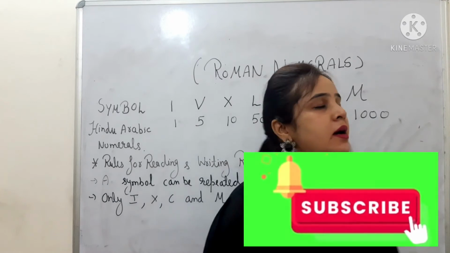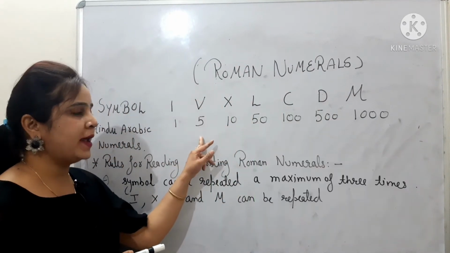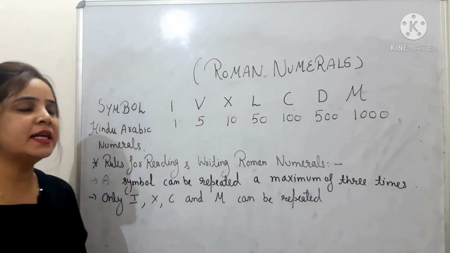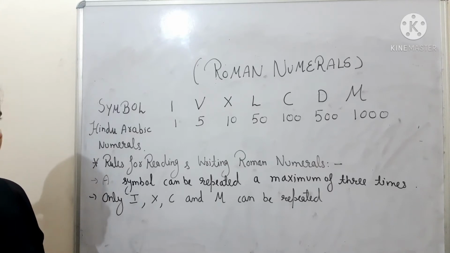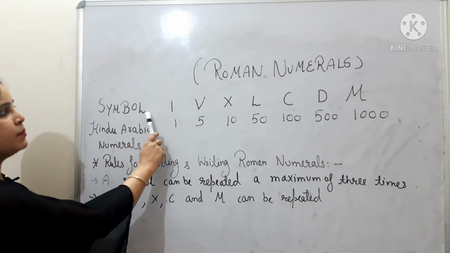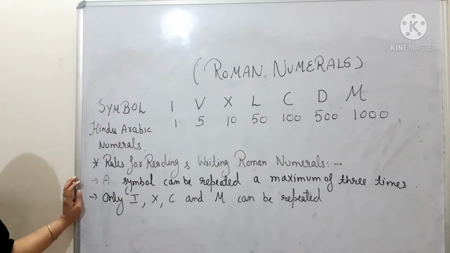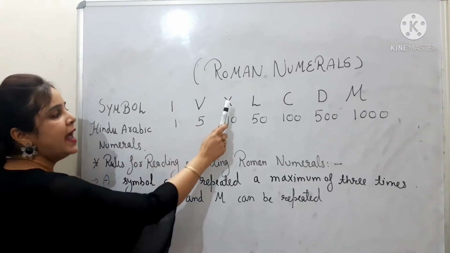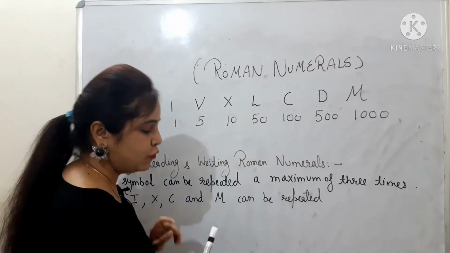Clear? Here, I stands for 1. V stands for 5, X stands for 10, L stands for 50, C stands for 100, D stands for 500 and M stands for 1000. So these are the symbols for the Roman numerals, and in Hindu-Arabic numerals, or in our general counting, I stands for 1, V for 5, X for 10, L for 50, C for 100, D for 500 and M for 1000.